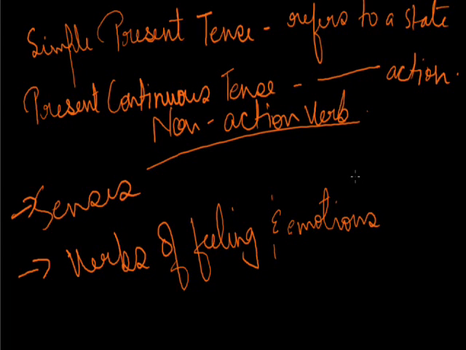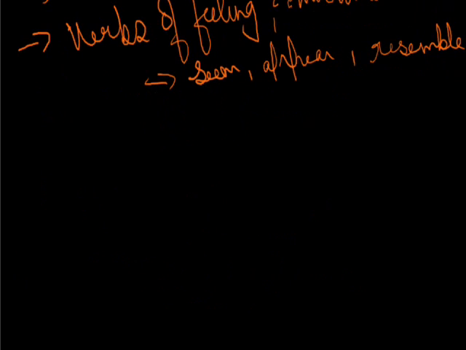These are the non-action verbs. Then verbs showing possession like belong, own, possess, and a few words like seem, appear, resemble, matter, equal, deserve, depend, contain, consist are some of the non-action verbs.